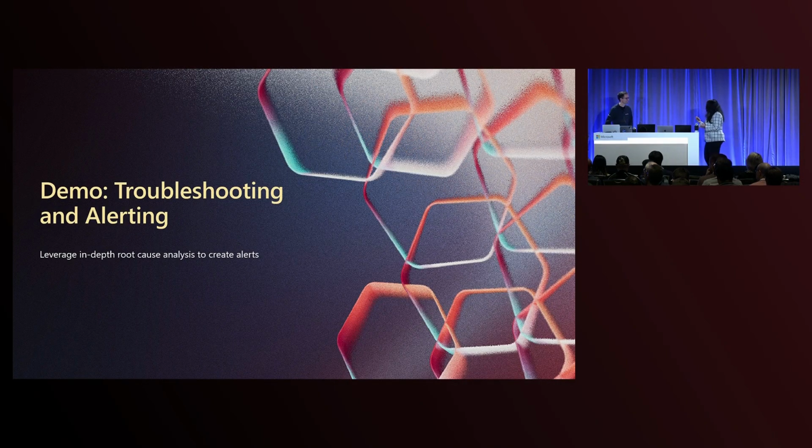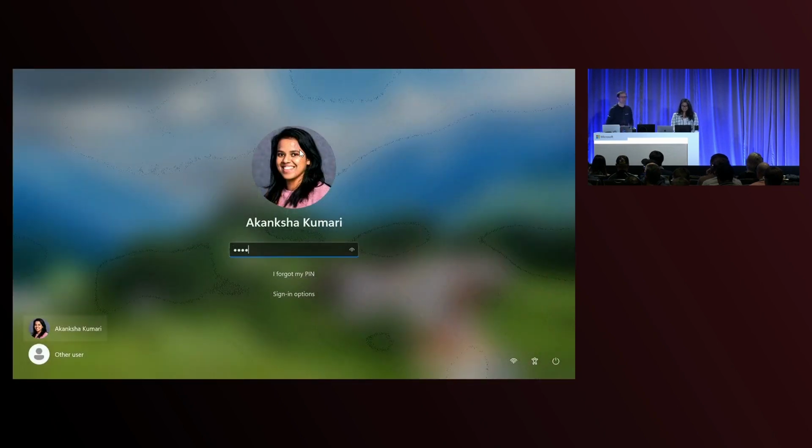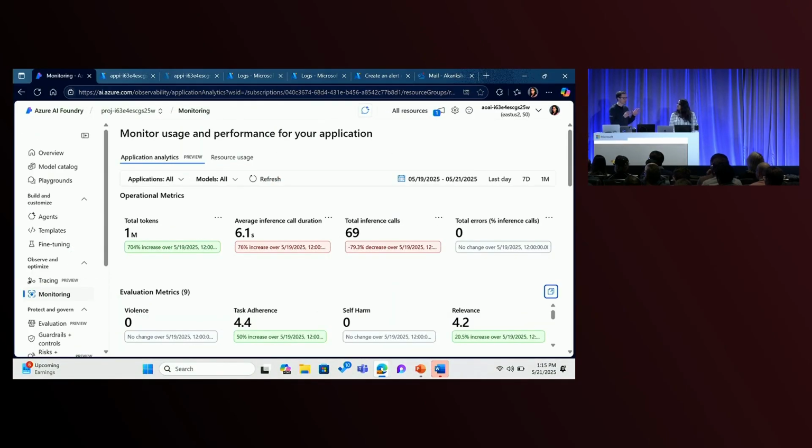So now, I'd like to hand it back to Sebastian, who might have some questions for me. Yes, I do have a bunch of questions. One thing I'm very curious about is how does the Foundry Observability Dashboard connect with Azure Monitor? I'd love to learn more about how that works.